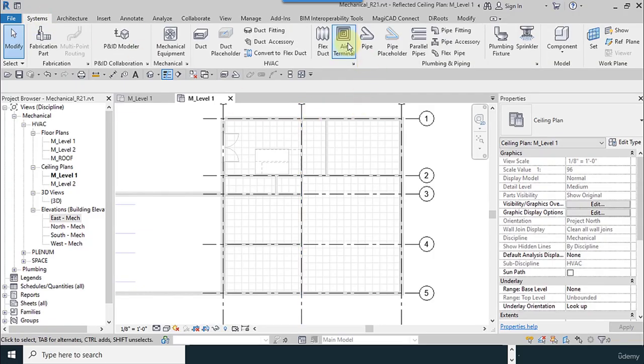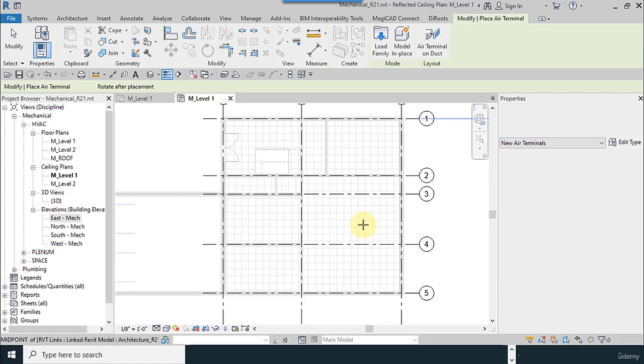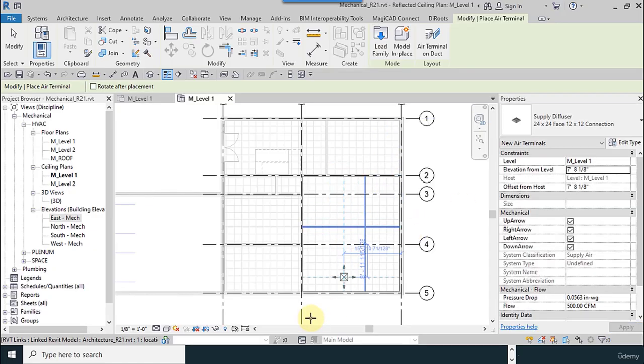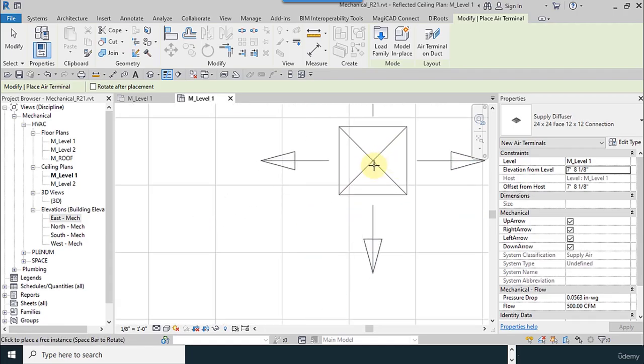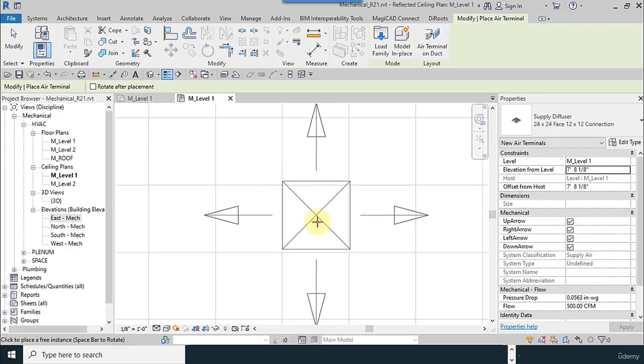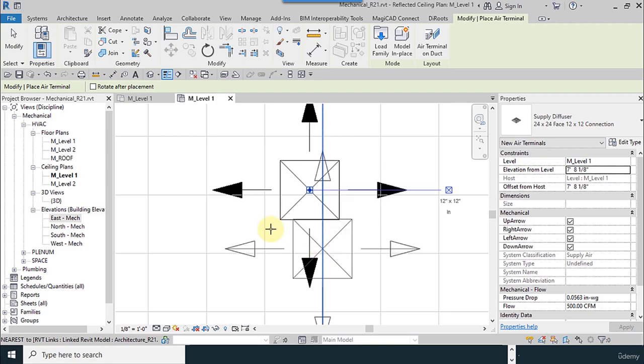So I go to the systems, air terminals, elevation from level, I change it to 7 feet and 8 inches, space 1 divided by 8. So we can see the diffuser. For example, I place it exactly on tiles. Maybe it's not exactly on tiles.